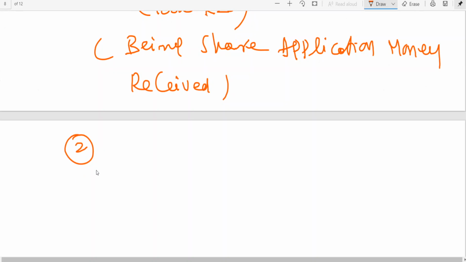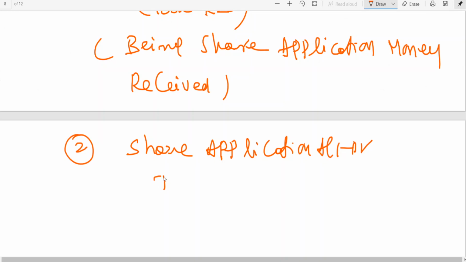Share application account debit to share capital. Since there is no premium, no need to open which account? Securities premium. This is a transfer entry.